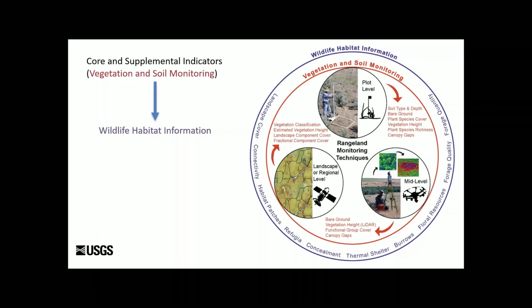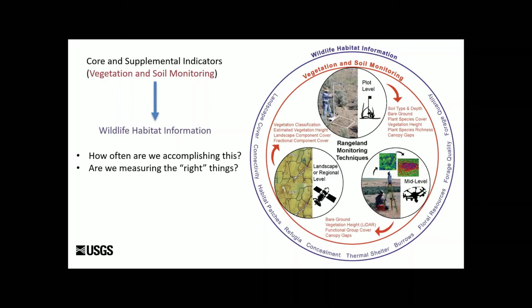We're still not understanding quite how well that relates to wildlife habitat. Are we getting information about landscape cover, connectivity, habitat patches, refugia, concealment, thermal cover, and so forth? And we were curious about this question and wanted to know, how often are we accomplishing this? And what we found when we did a scouring of the literature is that most standardized rangeland monitoring and even non-standardized site-based monitoring data was being used for validation of remote sensing products, but not really being used in the context of wildlife habitat. And that was interesting. We didn't expect that. We thought there'd be a lot more examples.